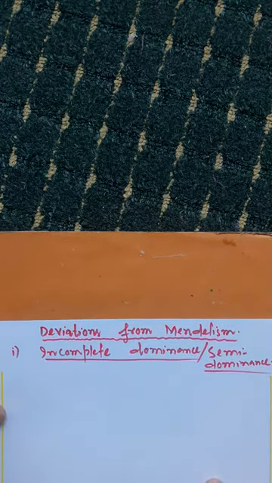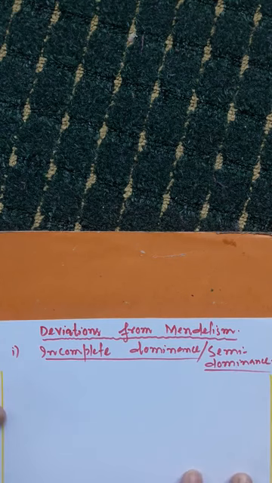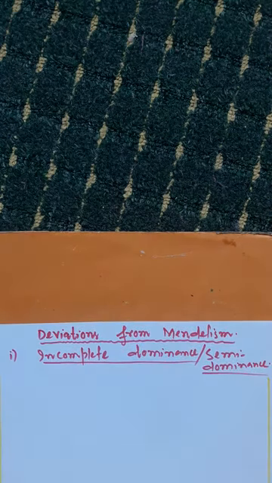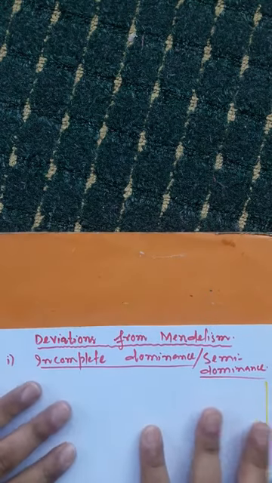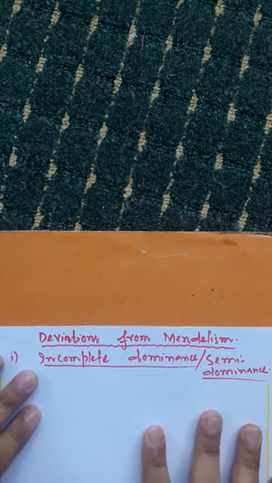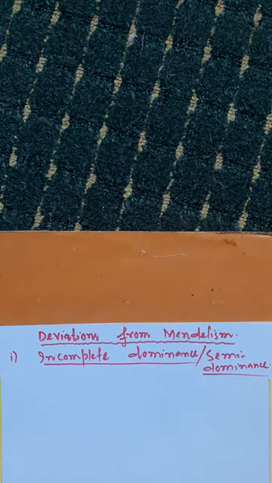My dear, you know that after performing a number of breeding experiments in pea plant, Mendel made some conclusions that are presented to us in the form of laws called Mendel's laws of inheritance, and those laws were proposed by Carl Correns. So here, let us explain one of the breeding experiments performed by Mendel.